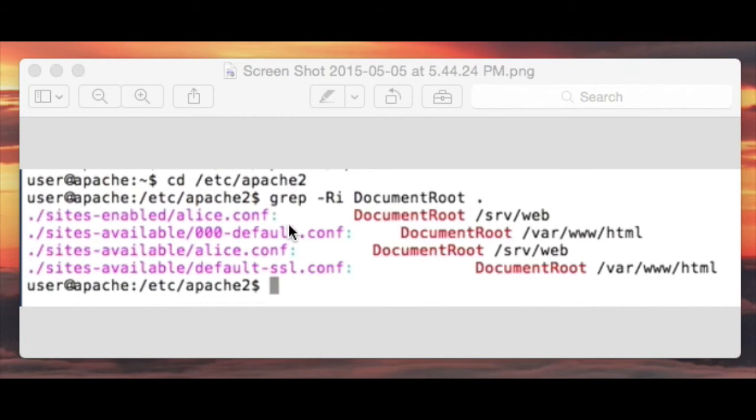And here is the command, grep with a capital R and I option, and then you give it the string that you are searching for, and then the path to look in. In this example, it's looking in the current directory, and the current directory is etc apache 2. And it's looking for the string document root. And the output looks like this.